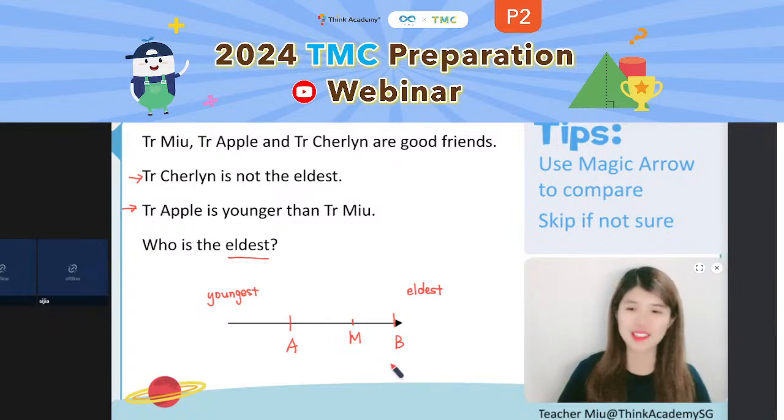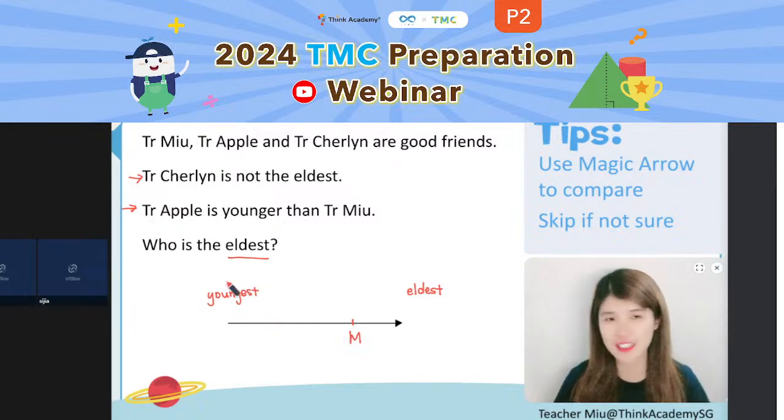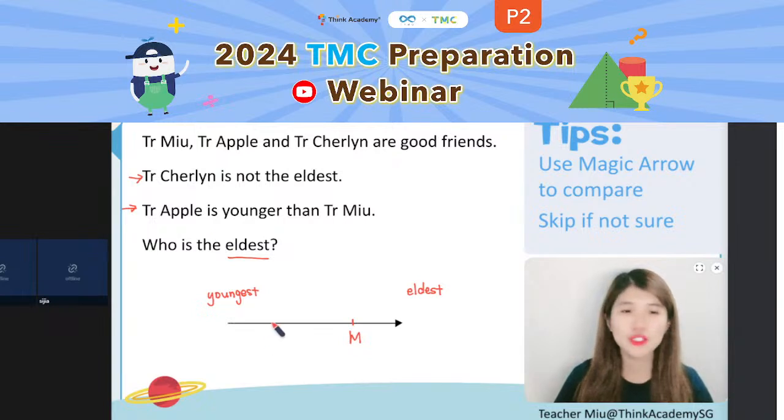This one is quite easy, right? Definitely, it should be put at the left. Good. Because at the left shows you the younger one. The younger you are, the more left you go, right? Because at the very left shows you the youngest one. So the younger Teacher Apple should be at my left.